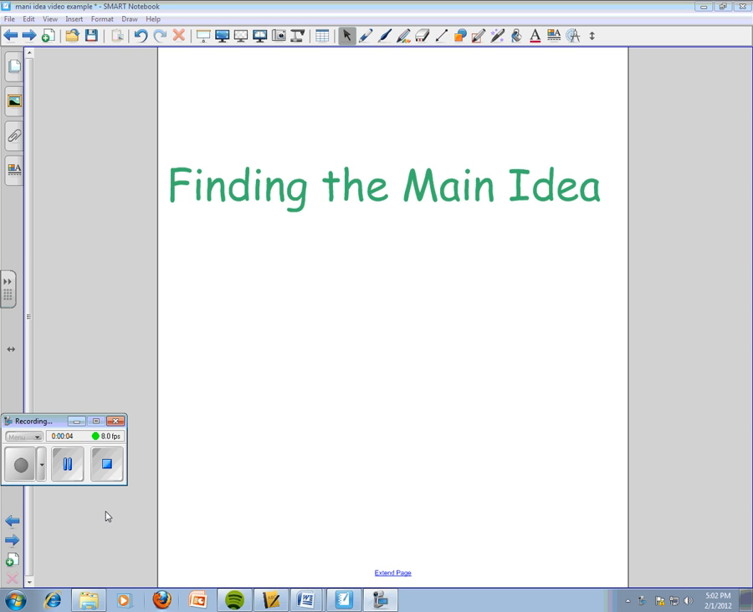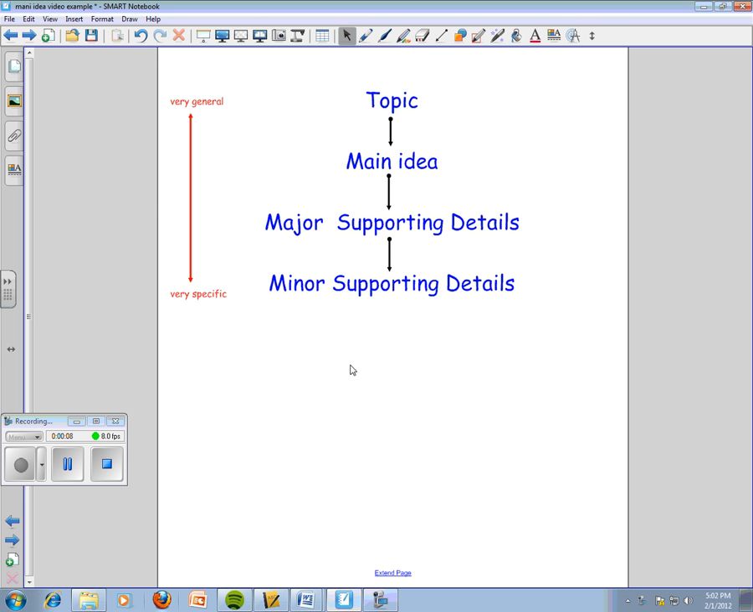Today's lesson is going to be about finding the main idea. Here we've got a diagram that explains the different parts that go into finding the main idea. As you can see over here, the top, being the topic, is very general, and the bottom, being the minor supporting details, are very specific.